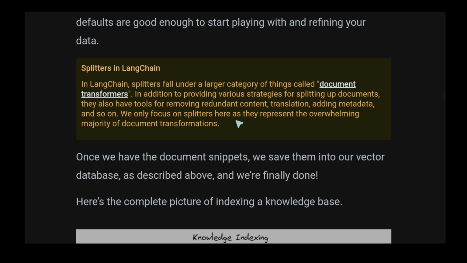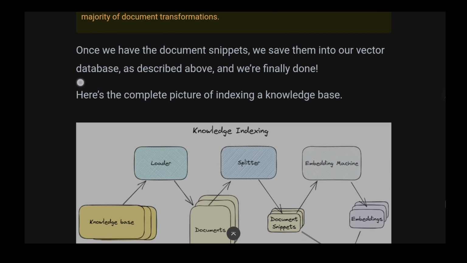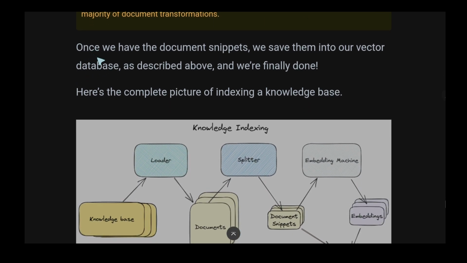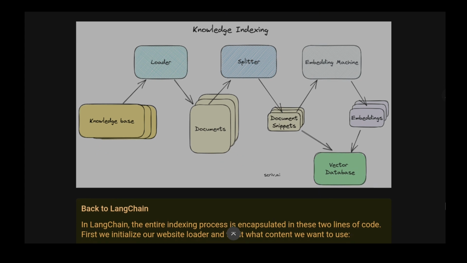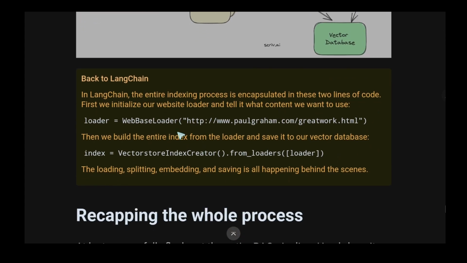We only focus on splitters here as they represent the overwhelming majority of document transformations. Once we have the document snippets, we save them into our vector database as described above, and we're finally done. Here's the complete picture of indexing. We come from a knowledge base, we load them, we get the different documents, the text, we split them, we get document snippets, we turn them into embeddings with an embedding machine and put them in a vector database together with the original text.